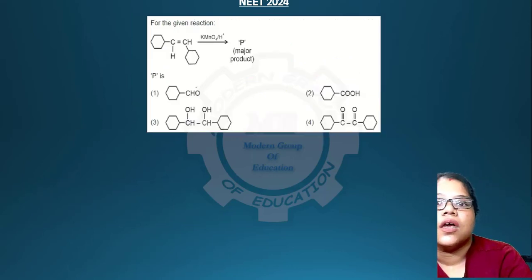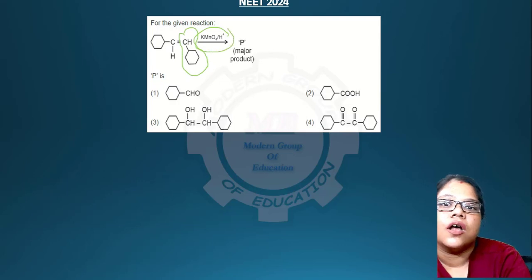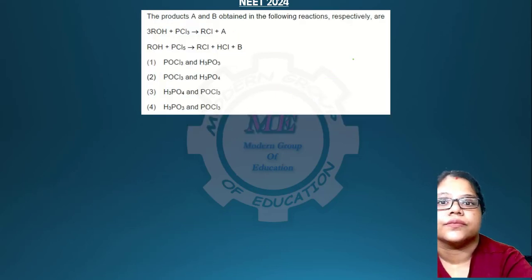So going to the next question, here you can see there is this portion, and KMnO4 and H+ will be present. This is a very good oxidizing agent, and it will be directly oxidized to an acid. So number 2 is your answer.